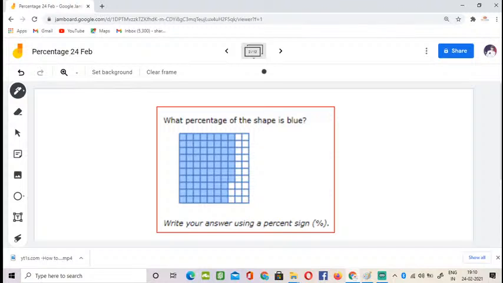I'm giving you some time so that you can count how many are filled with blue.